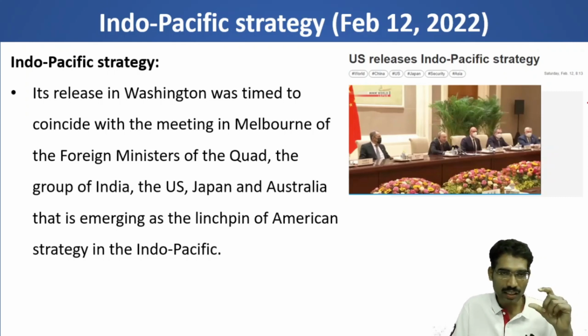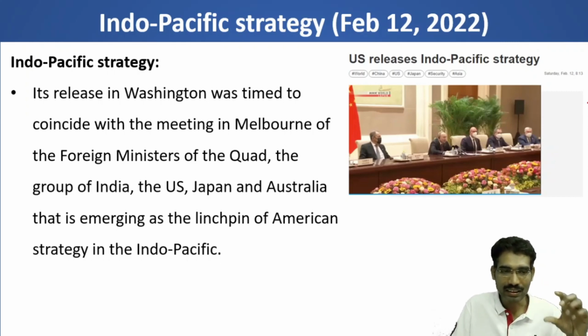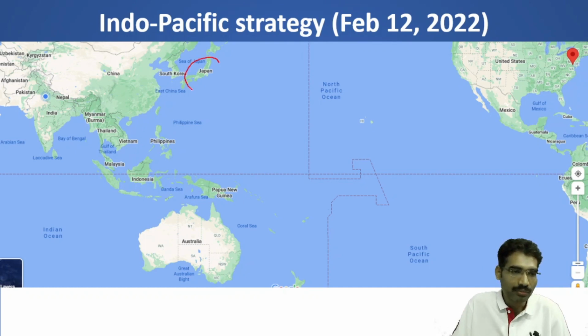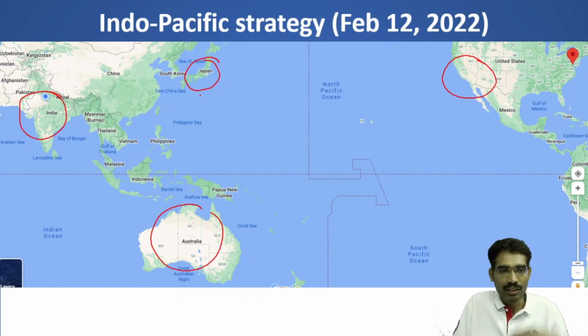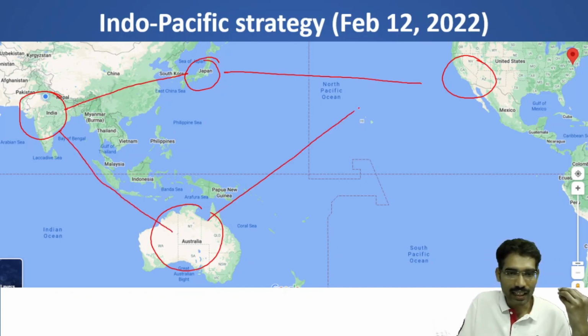On the same day when the Quadrilateral Security Dialogue was going on in Australia, Washington also released this Indo-Pacific strategy. However, this did not happen suddenly. It has been going on for a very long time, and over a period of time there were dialogues among four important countries in this region: Japan, India, Australia and USA. For so many years the dialogue was going on. Finally in recent years this got realized in the form of